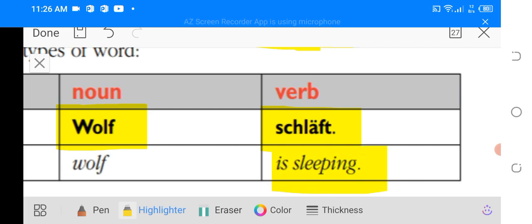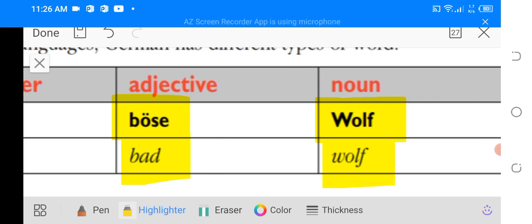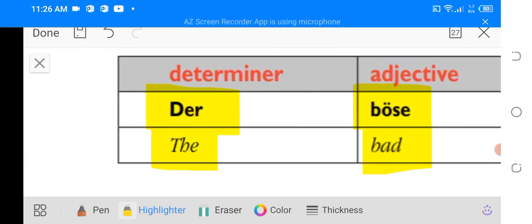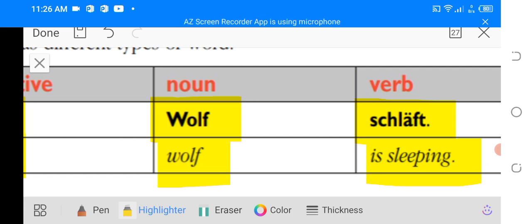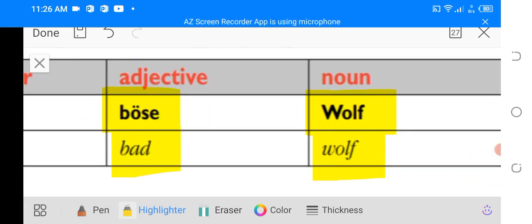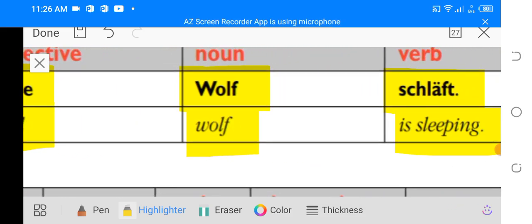Verb, noun, adjective, and determiner. Just follow these four kinds of words: determiner, adjective, noun, verb. Der böse Wolf schläft. The bad wolf is sleeping.